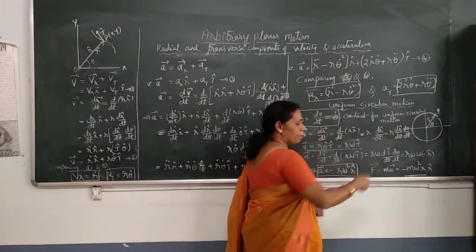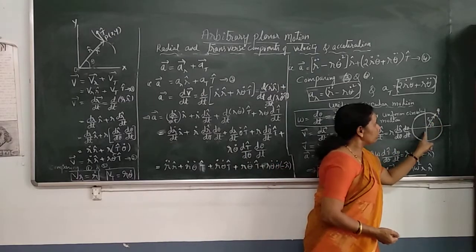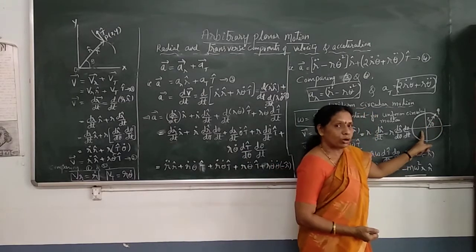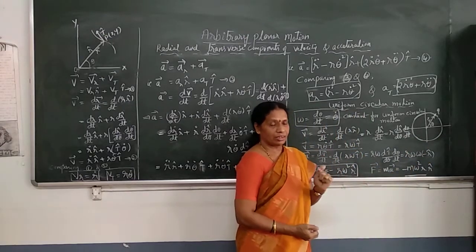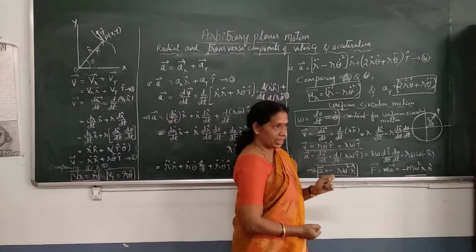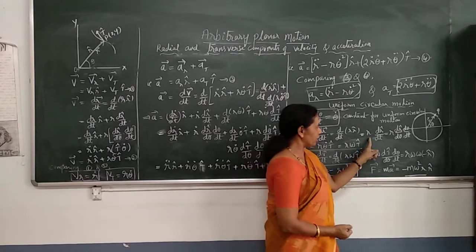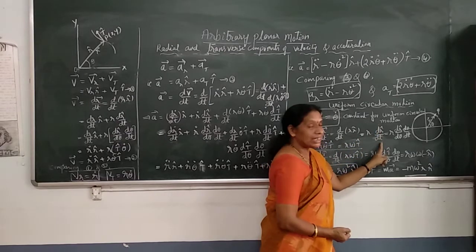Because when the particle is in circular motion, the magnitude of this radius vector r remains constant at all the points. It is not changing with the t or theta. So that r is constant, we keep it outside. So this becomes r dr cap by dt.